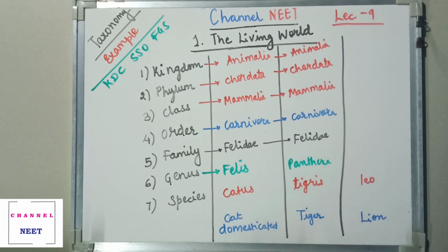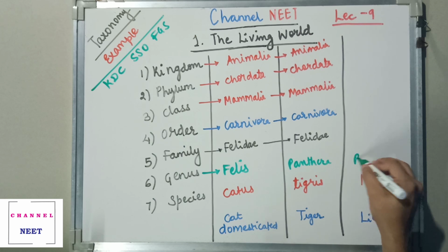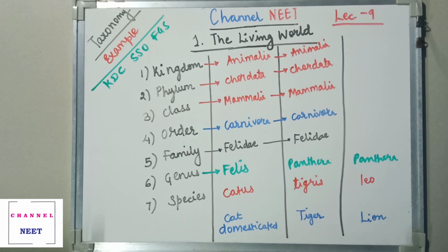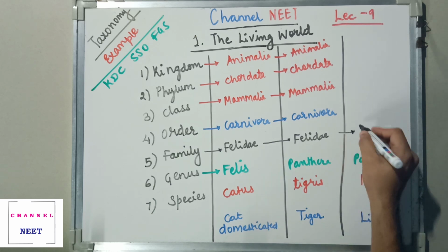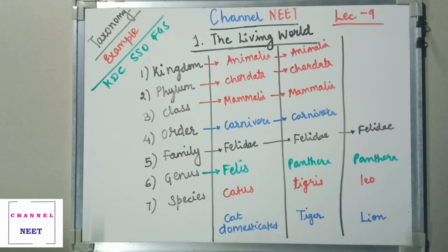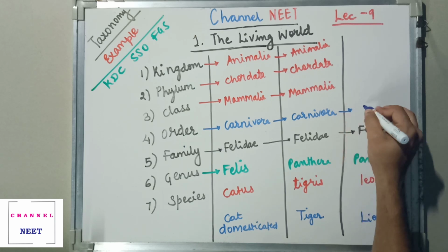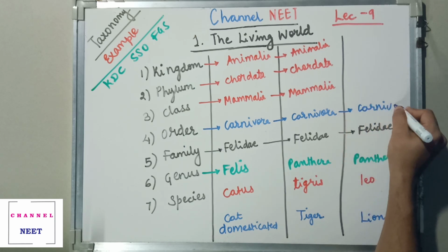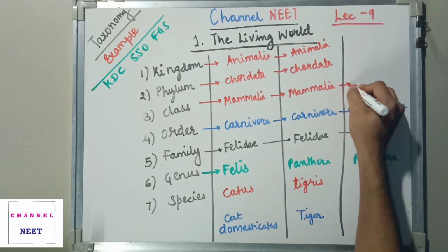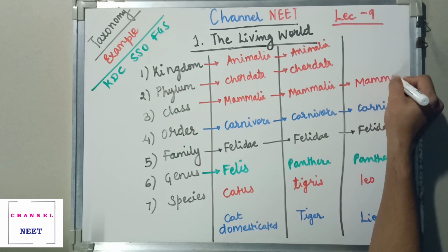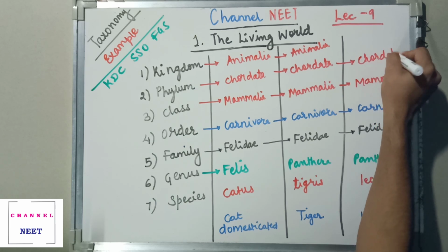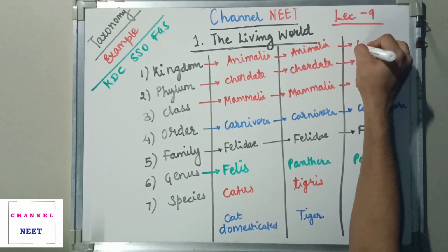It is going to get classified in the genus Panthera. Its family becomes the same, Felidae. Again, order becomes the same, Carnivora. Here it is continued as mammals or Mammalia. The next becomes Chordata, and finally you have Animalia.